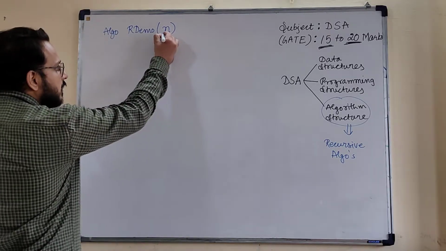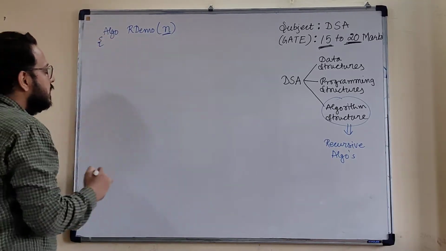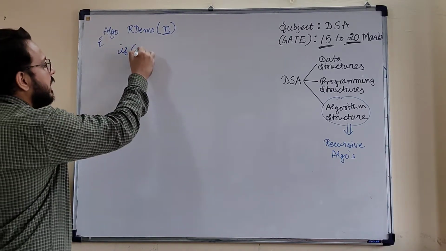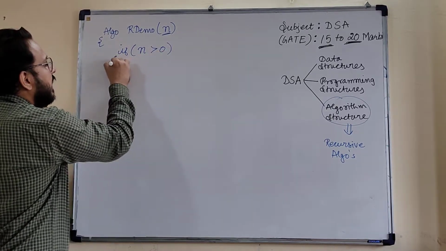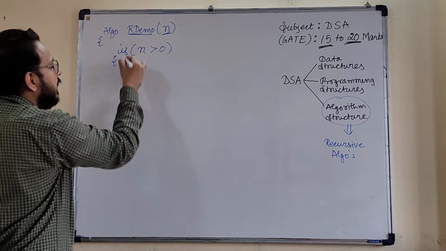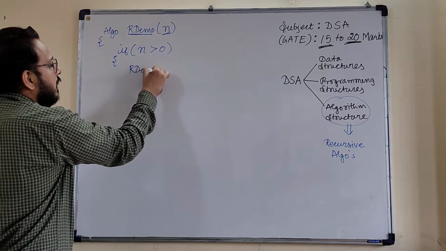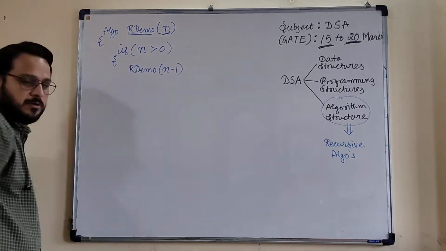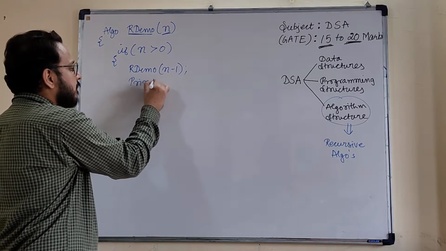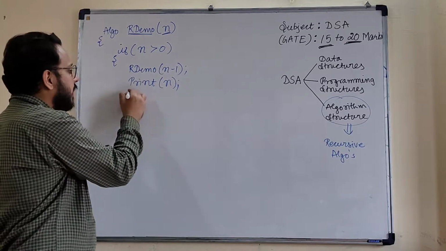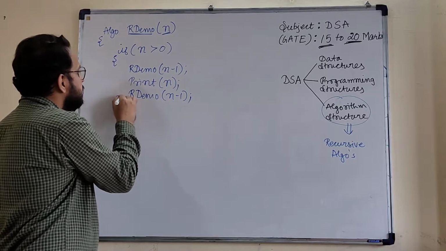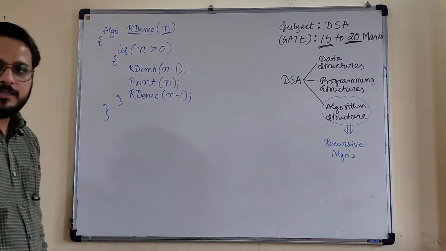The terminating step I am writing in the form of an if check condition: if the n value is greater than 0, then this algorithm will be recursively called, which means with the same name. I am writing R demo again with the reduced input size, n minus 1, followed by a print statement with the same value of n, and again a recursive demo on the input size n minus 1. Now we have completed the entire algorithm.